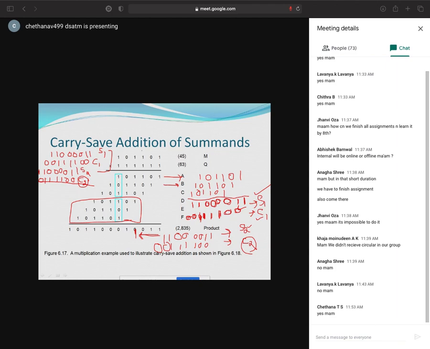I'll keep it aside and just add it later. So I'll erase that. Later on you just add it. So add all these values.